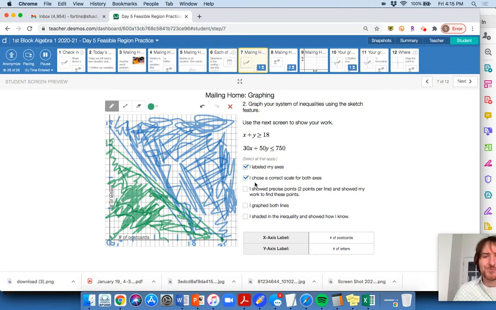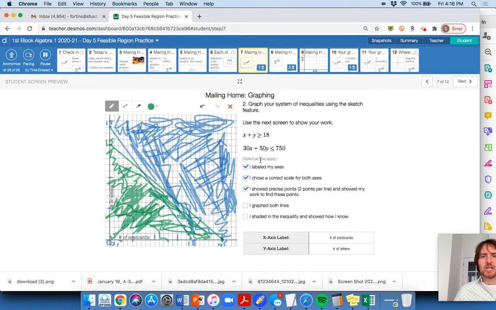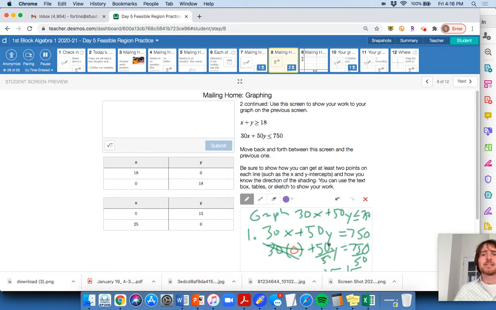Checking when I check your guys' work here: I showed precise points, two per line. There we go. Show my work to find those points. Yes, I did, I did that over here. At least enough work for one of the two lines for me to verify that you got it. I graphed both lines, and I shaded the inequality. And I showed I know how. Yes, I did show that because I tested a point down here. Okay, so I'll be looking for that. That's why that check mark was in there.